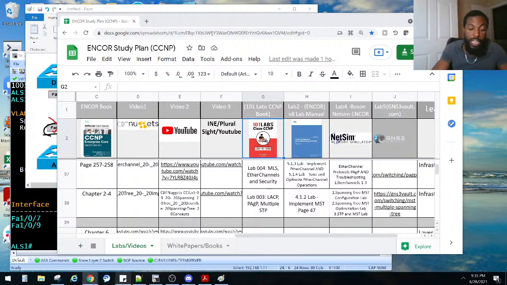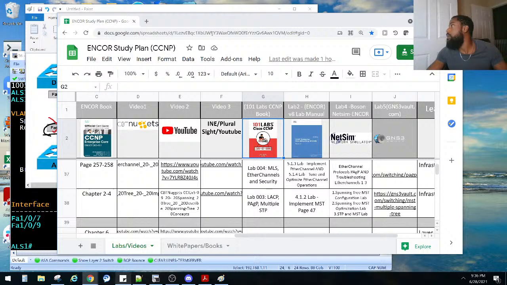We'll go to Amazon, and I'll show you guys. Amazon.com 101 Labs CCNP. And this is a copy of the book. Right there. I hope that's the name of it. Yes. There should be a share button for this right here. Where is he at? Where you at, man? All I see is keywords, and that's not what I wanted. There should be a link for this book.